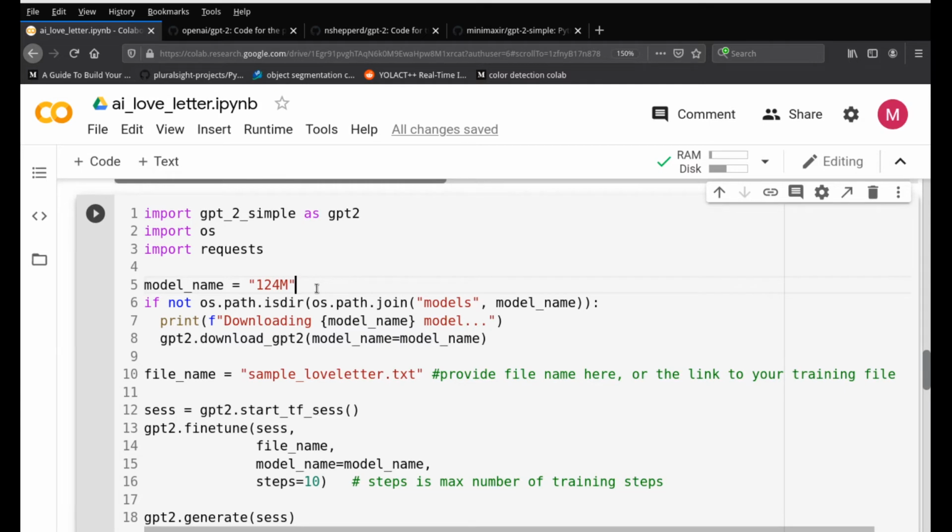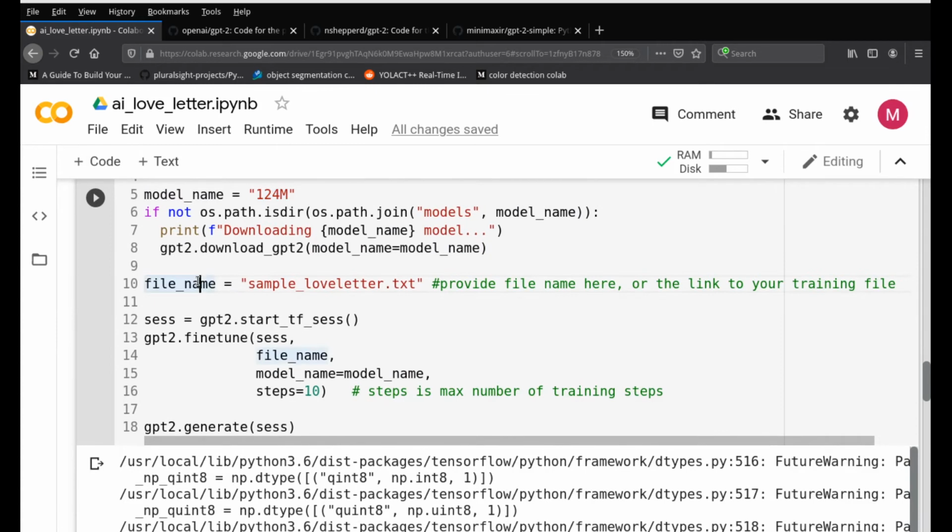Now we're using Colab, so we don't need to worry about the GPUs. But again, there is a limitation on the amount of energy you can use on Colab, so eventually it will slow down and it will take hours and hours for you to train. And we're downloading all the model names. Once you run the code, it will download onto your folder right here under the files, and you can see the model name 124 downloaded under the model section right here.